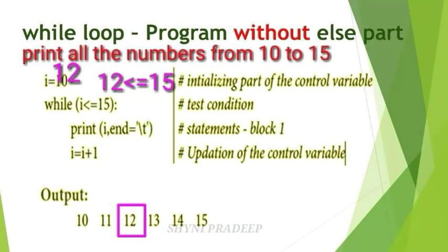Next, I is equal to I plus 1. Now our I is 12. 12 plus 1 is 13. Now our new I value is 13. 13 is less than or equal to 15. Check this condition. 13 is less than 15, so this condition is also true. So print I. I means 13. Right here, 13. Next, tab, which means white space. Next, I is equal to I plus 1. What is the value of I? 13. I is equal to 13 plus 1, which is 14.